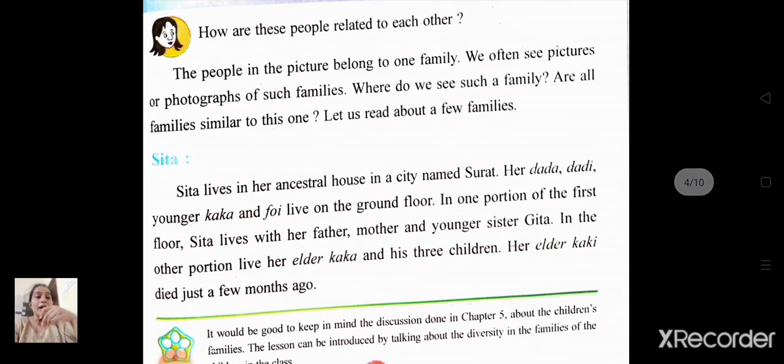Now next, Sita. Here is a paragraph about Sita's family. Sita lives in her ancestral house in a city named Surat. Her Dada Dadi, younger Kaka and Fai live on the ground floor. In one portion of the first floor, Sita lives with her father, mother and younger sister Geeta. In the other portion live her elder Kaka and his three children. Her elder Kaki died just a few months ago.